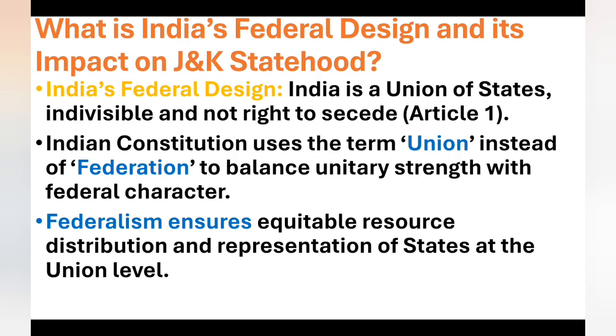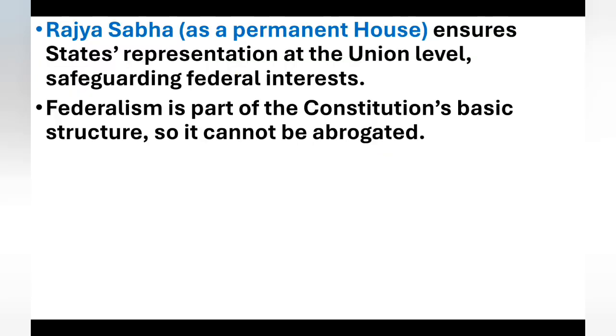What is India's federal design and its impact on Jammu and Kashmir statehood? India is a Union of States, indivisible, with no right to secede. Article 1: the Indian Constitution uses the term Union instead of Federation to balance unitary strength with federal character. Federalism ensures equitable resource distribution and representation of states at the Union level. The Rajya Sabha, as a permanent house, ensures state representation at the Union level, safeguarding federal interest. Federalism is part of the Constitution's basic structure, so it cannot be abrogated.